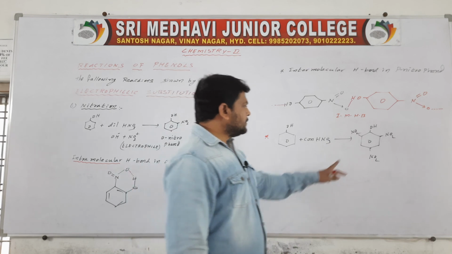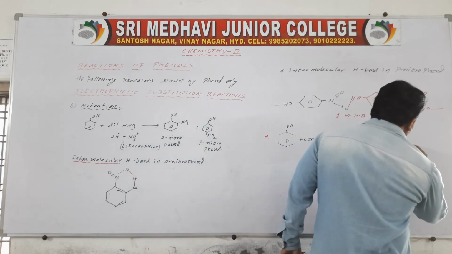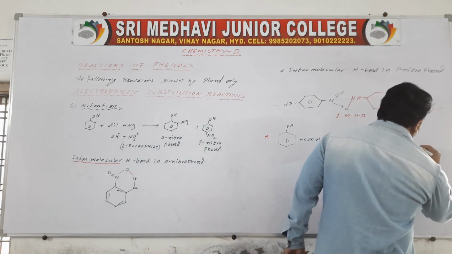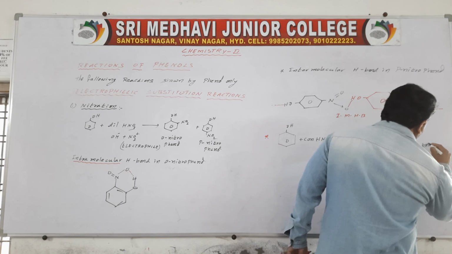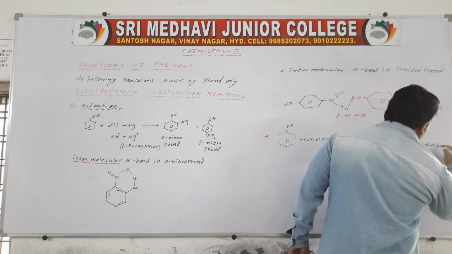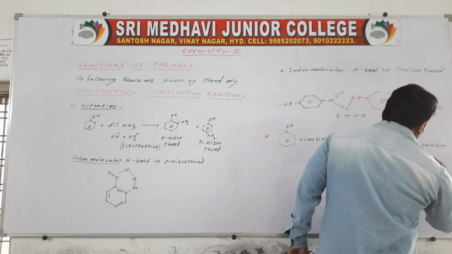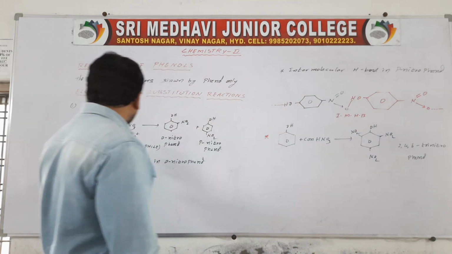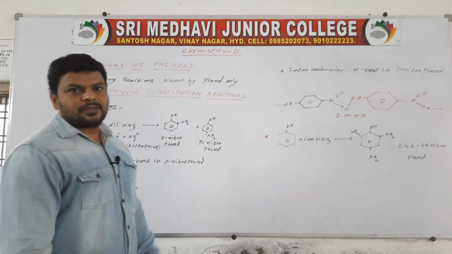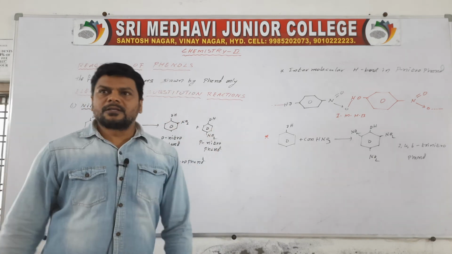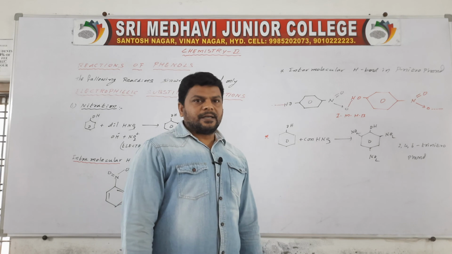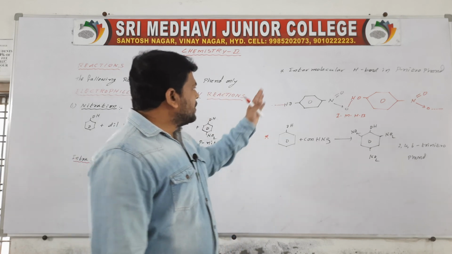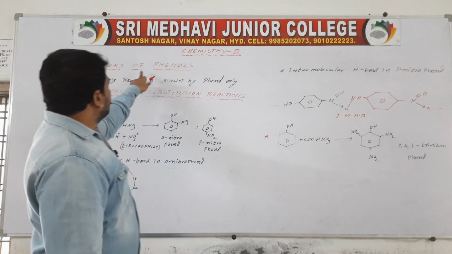So it is 2, 4, 6 trinitrophenol. With concentrated HNO3, this molecule is formed. With dilute HNO3, a mixture of these two molecules is formed. Understand? So this is the way we will discuss reactions of phenols.